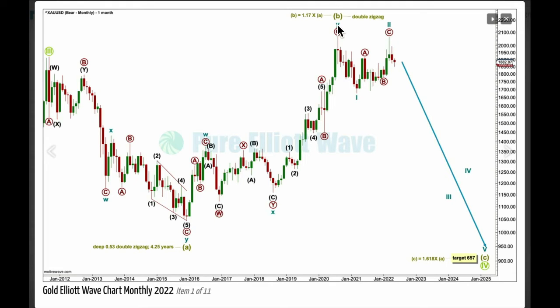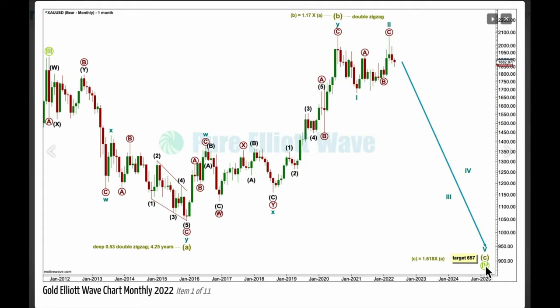If B is over here, then C should have begun and it should make a new low below the end of A to avoid a truncation and a very, very rare running flat. And the very few running flats I have seen have B that moves only very slightly beyond the start of A. This one is 1.17 times the length of A. It's got a reasonable new high above the start of A. So a running flat here would be extremely unlikely. And so the target has a reasonable probability for this structure.